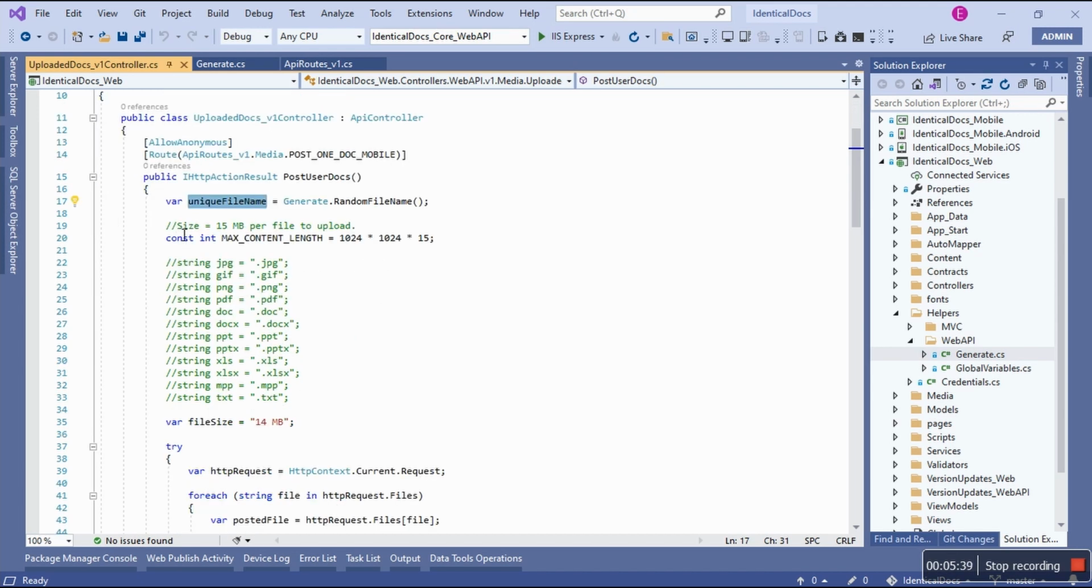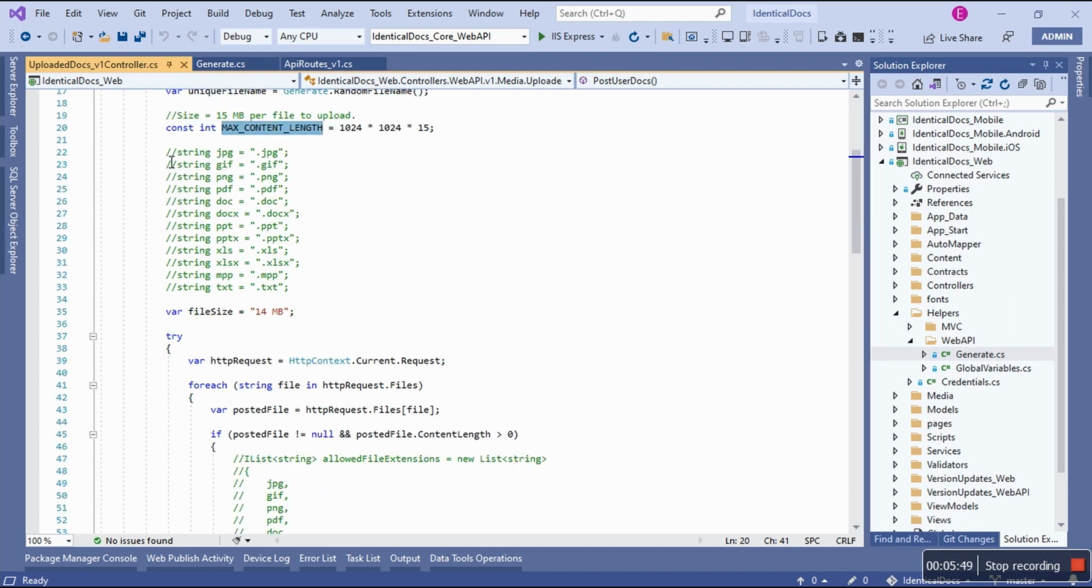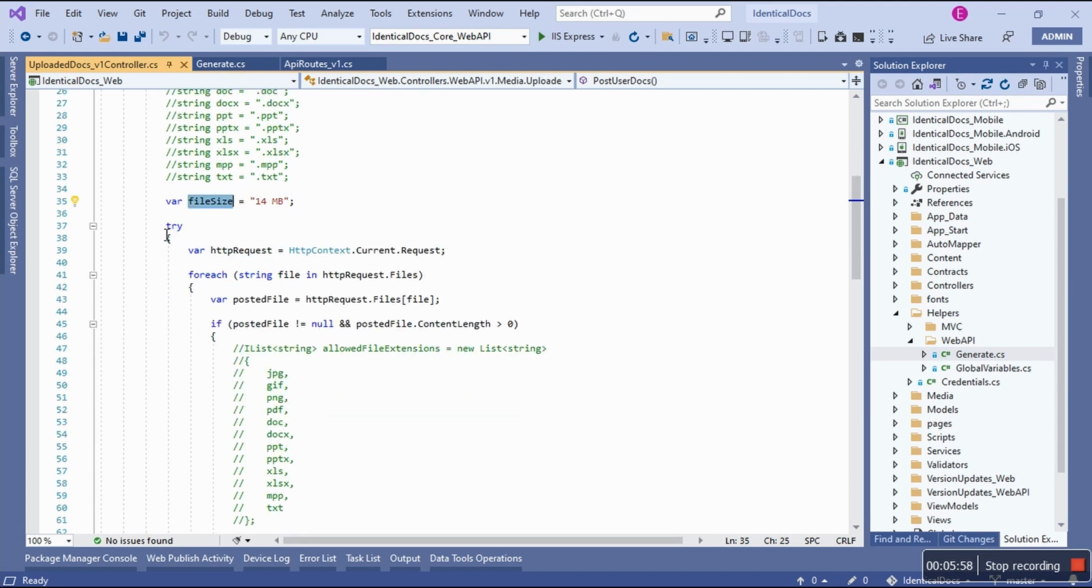And then I have this comment that says the size for max content length should be 50 megabytes per file for it to be uploaded. Please pay attention to this. I'll talk about this as soon as I'm done. And then I have a file size of 40 megabytes. Again, pay attention to see where this has been used. And I have a try and catch block.